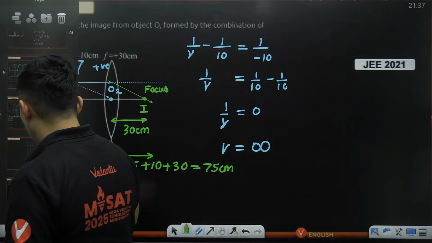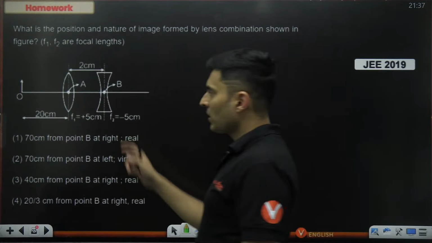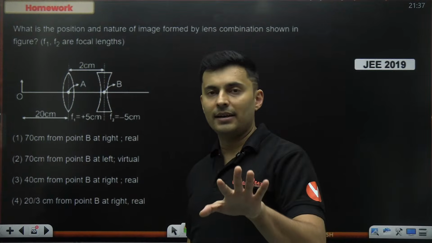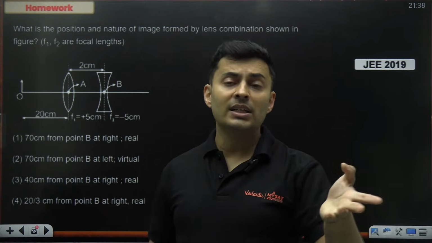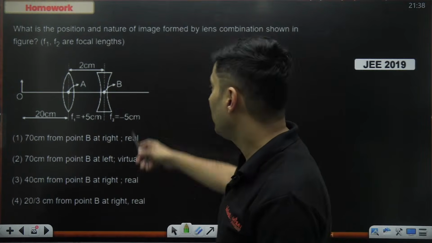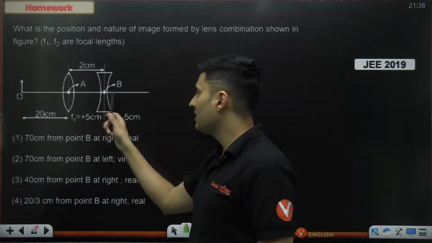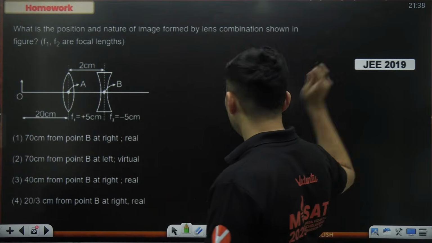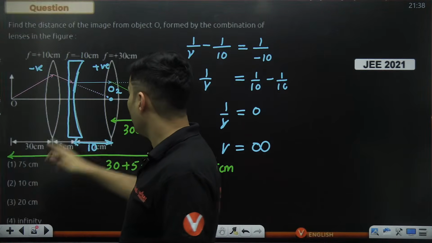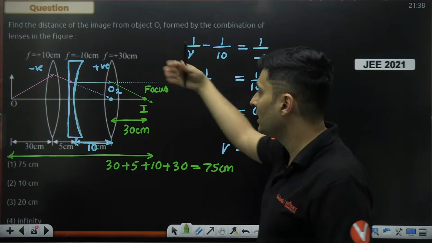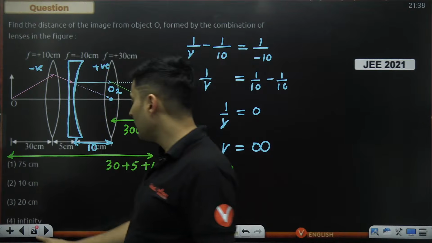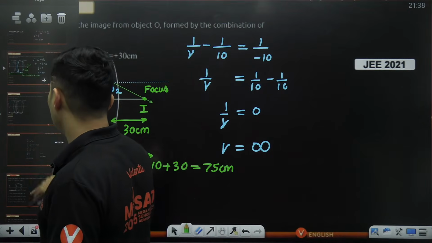Now, I think I have kept a homework question also for all of you. Try this out. This was asked in 2019. This also is a fact that, after 5 years or 4 years or 3 years, suddenly the question models will get repeated. Like, look at this model. Object is there, two lenses are there. This was asked in 2019. Now, back in 2021, after 2 years, suddenly they have asked a similar kind of question. So models keep getting repeated. Even in 2025, this kind of questions were asked.